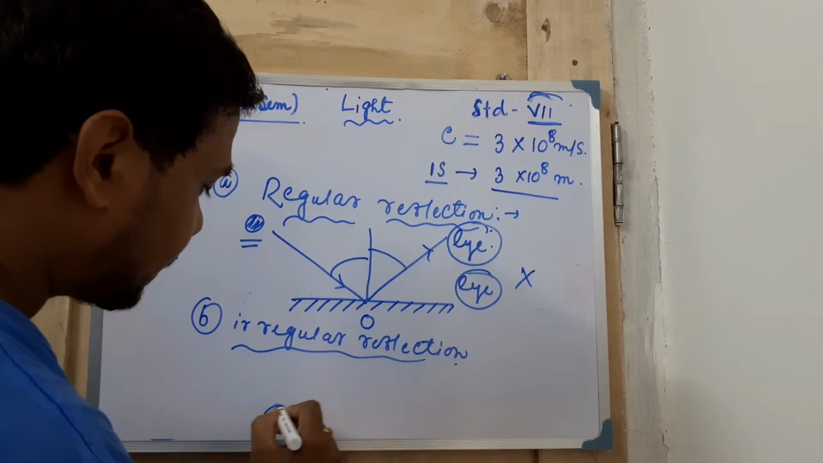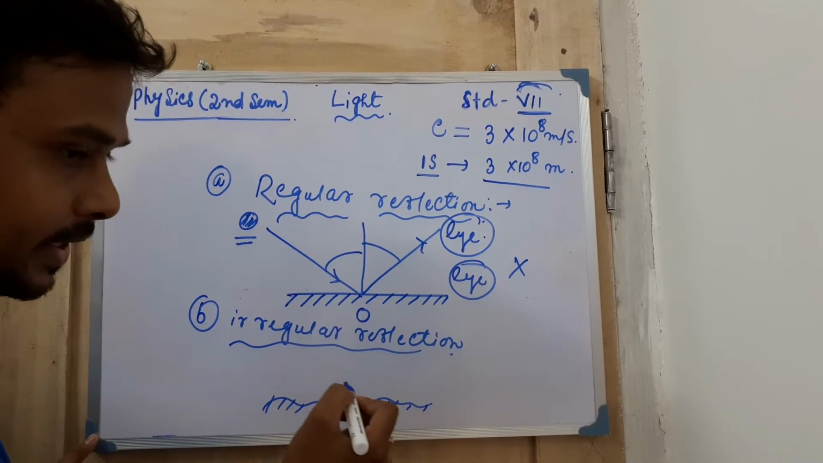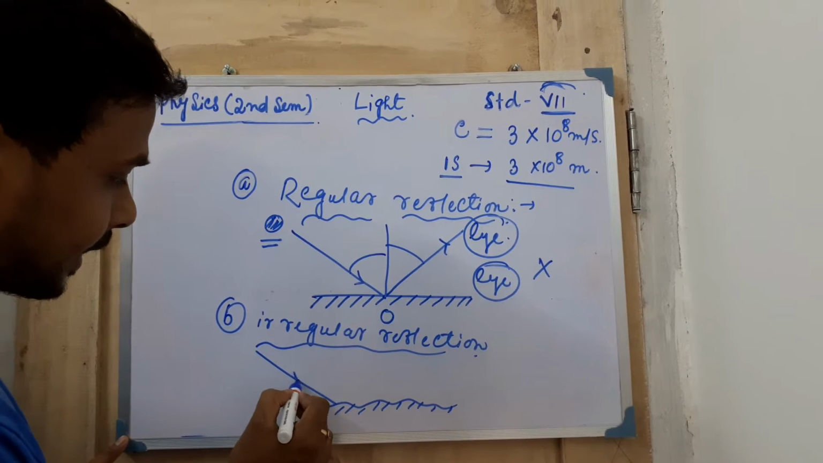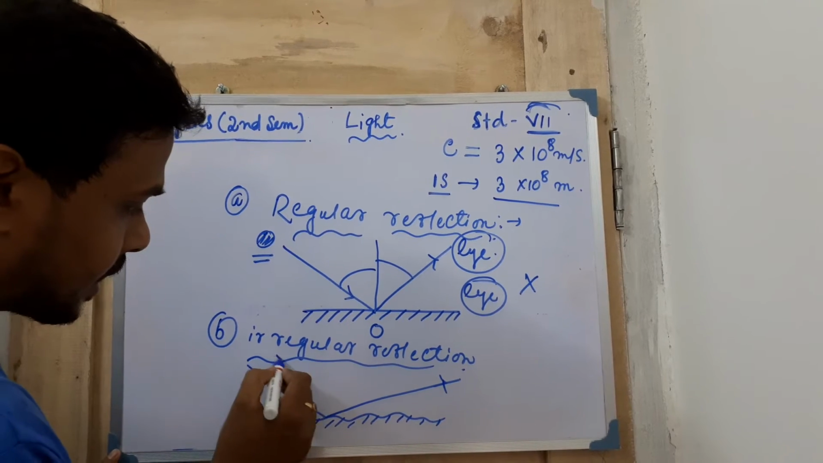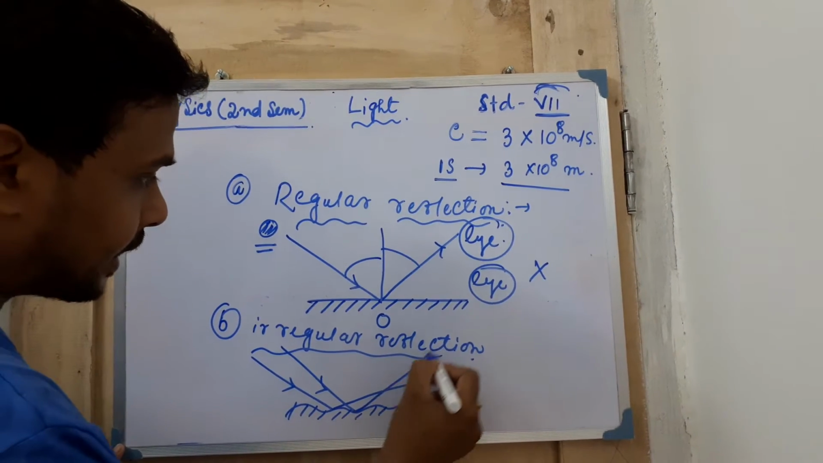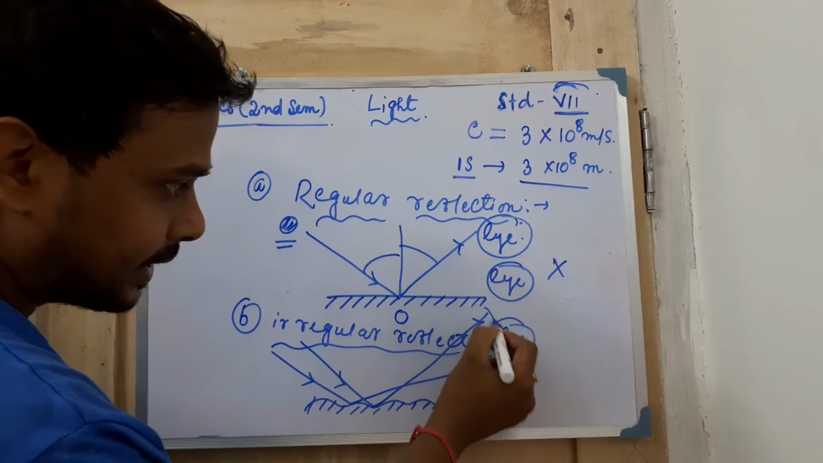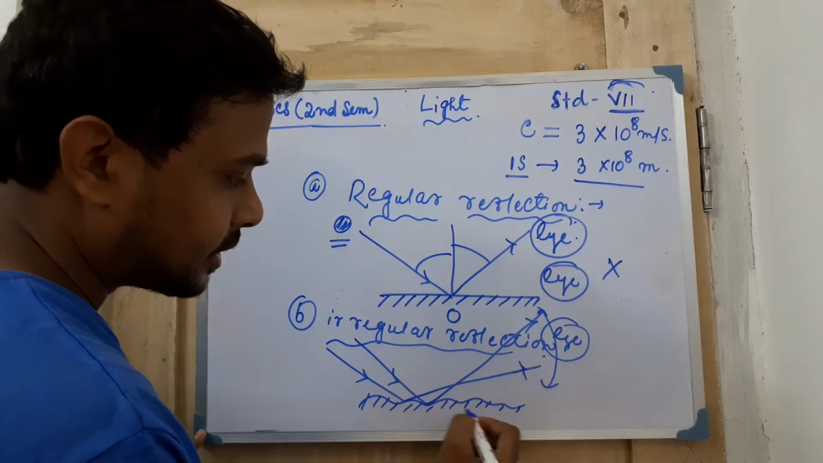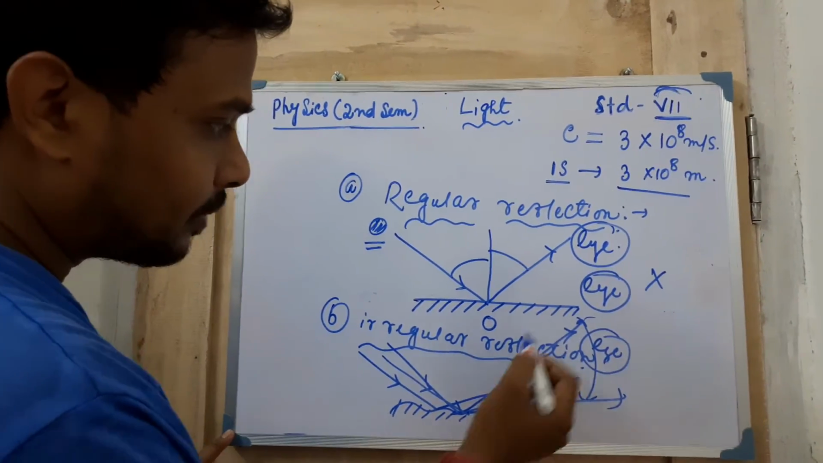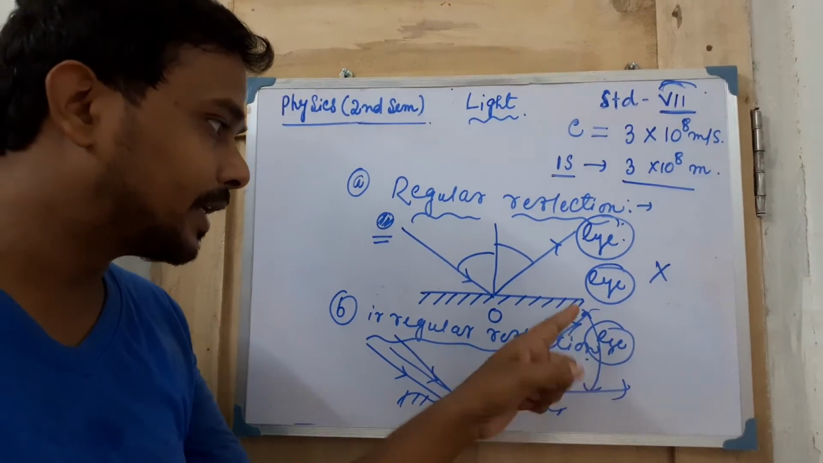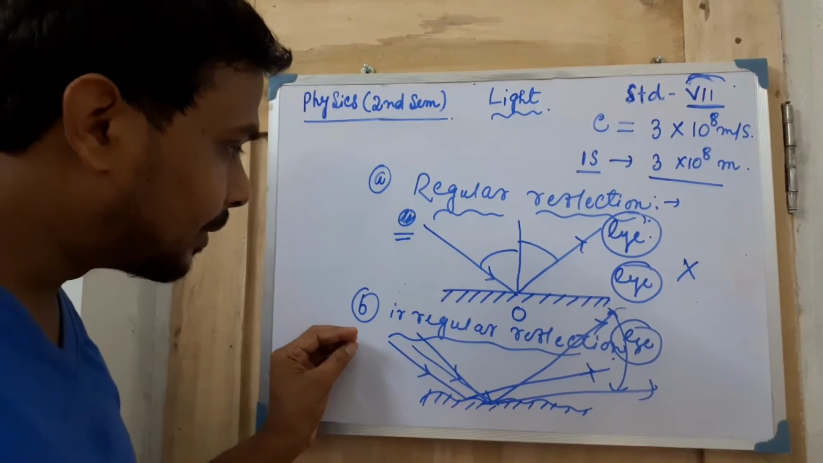So irregular reflection happens when an irregular or rough surface is present. A ray of light falls in this way and it goes maybe in this way. Suppose a ray of light is falling in this way, it is going in this way. So if you place your eye within this range, any ray of light will fall here and go in this way. You can place your eye here, or here, or here, and you can easily see the object.